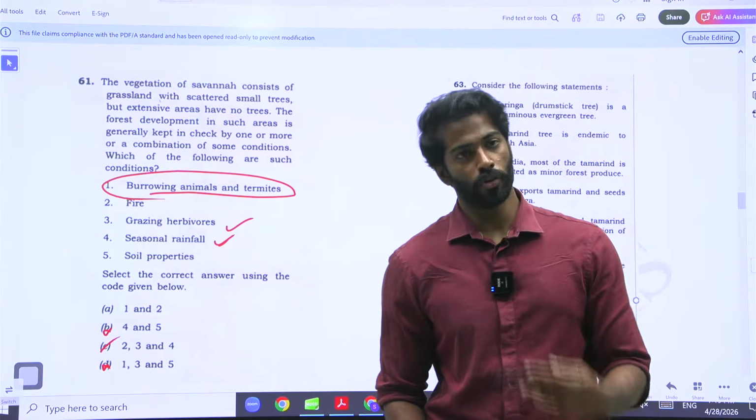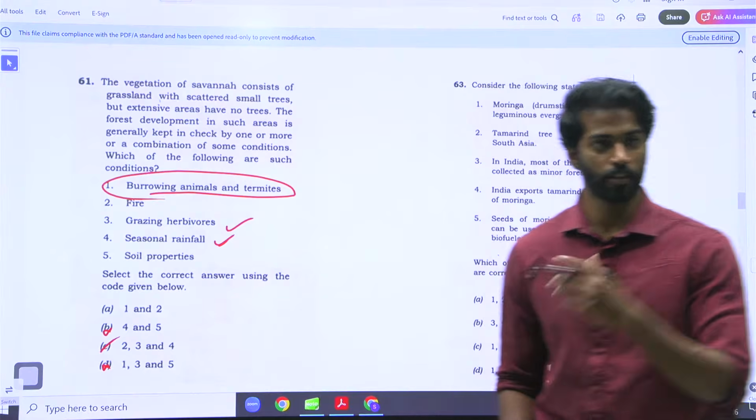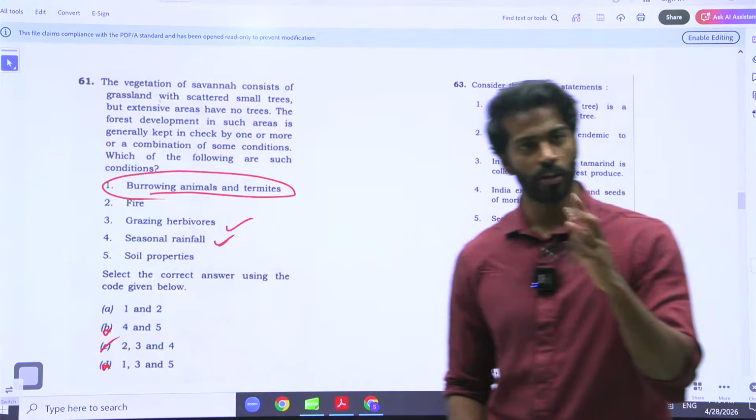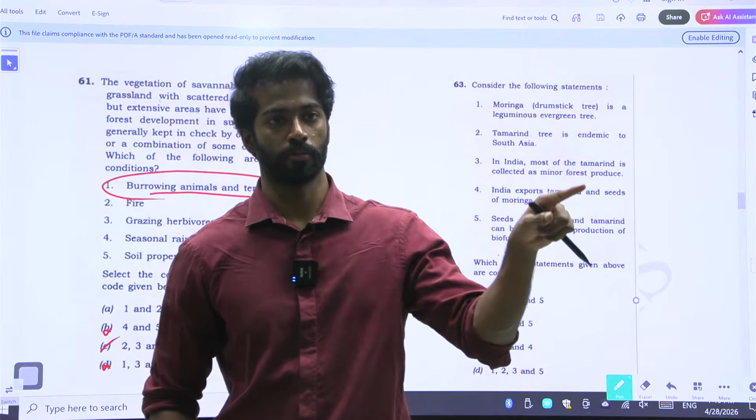Here, there is no need for you to use a trick at all. You only have to use common sense. This is where you use common sense. Sometimes knowledge, sometimes common sense, and sometimes elimination. But it's not common for all.